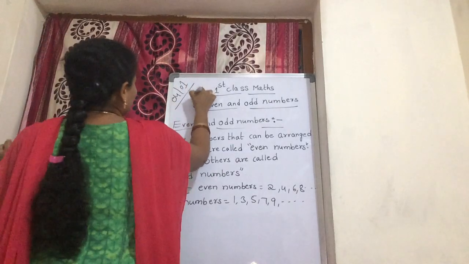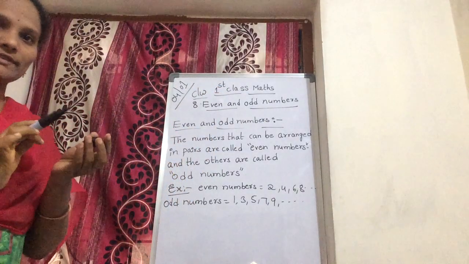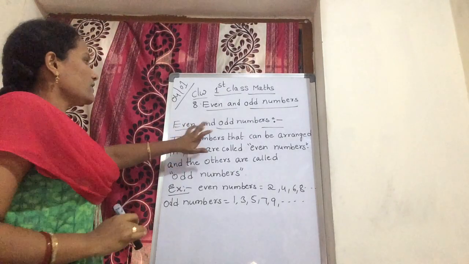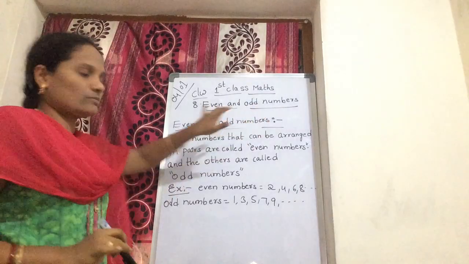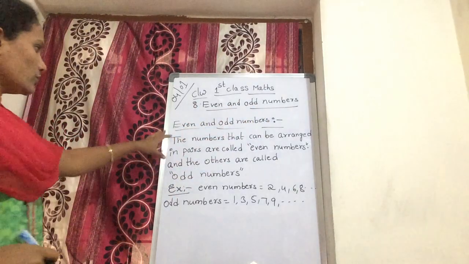First, already put a heading: even and odd numbers. Yes. Let's see. I write on these even and odd numbers. Write this heading, Amma. Now write on this.